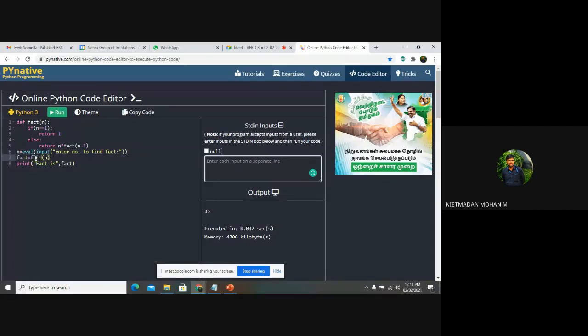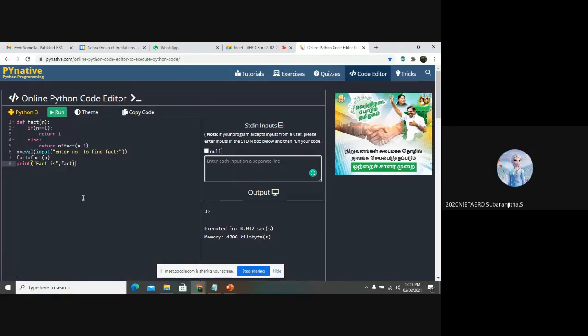It is meant by fact of n. So it means that we are passing an argument n with the value of a user input, whatever the input is. So we are passing an argument value with return type. Here we are getting a return value, right? So we are getting the return type also and we are passing the value. So this is the function prototype. And where has the function been called?